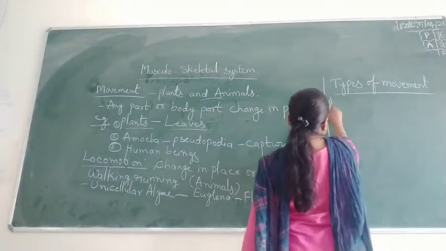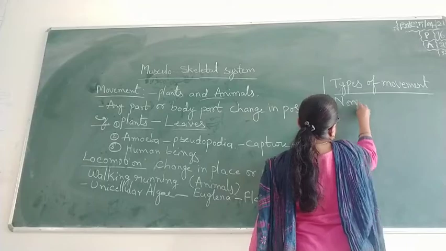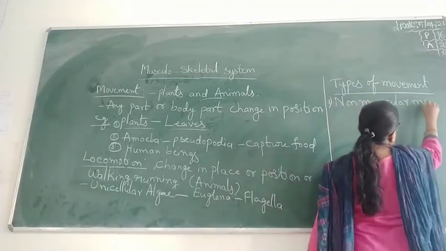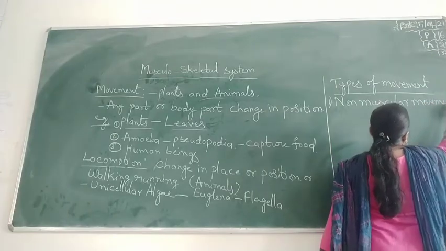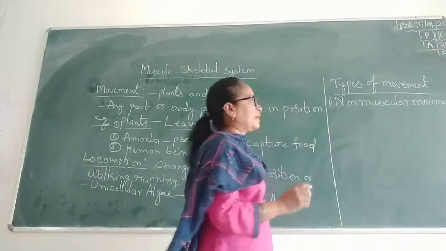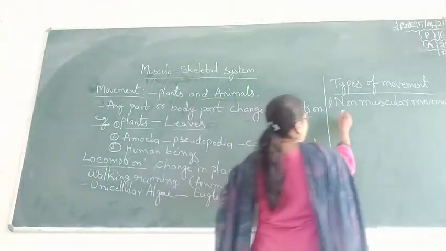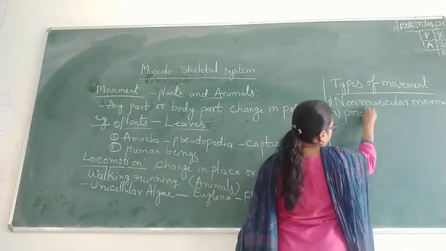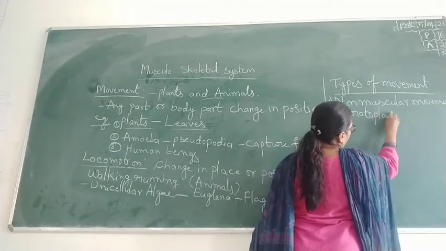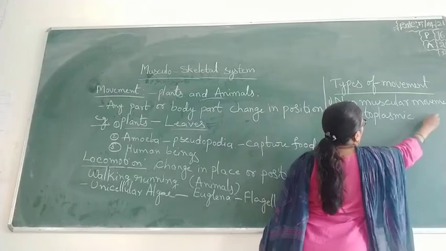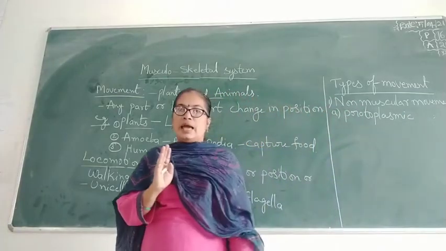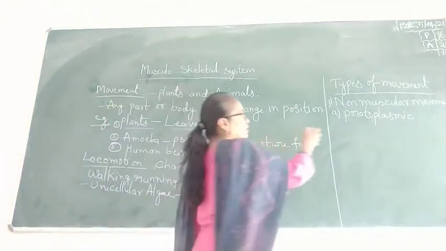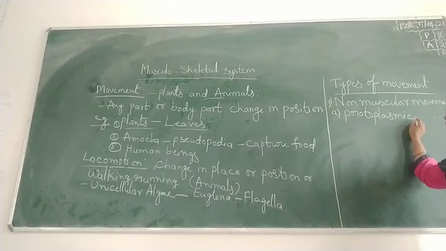First one, non-muscular, and the second one, muscular movement. In non-muscular movement, first is protoplasmic movement. In animals they contain cytoplasm, and with the help of the cytoplasm they move. That is the protoplasmic movement.